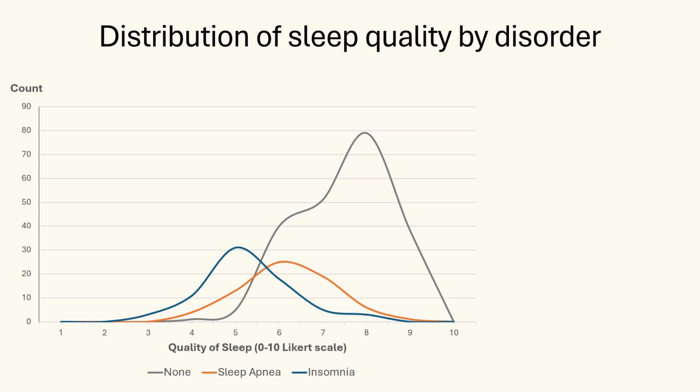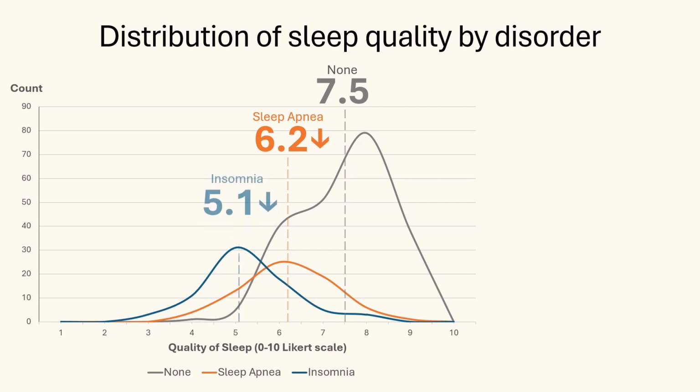In this study, we asked 400 individuals to rate their quality of sleep on a scale of 1 to 10. The histogram here depicts the distribution of sleep quality experienced across the different sleep disorders. Our control group, which was diagnosed with no sleep disorders, has an average sleep quality of 7.5. On the other hand, individuals with sleep apnea experience an average sleep quality of 6.2, while those with insomnia experience an even lower average sleep quality of 5.1.